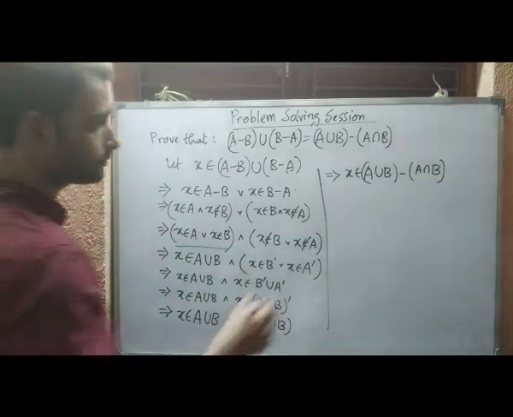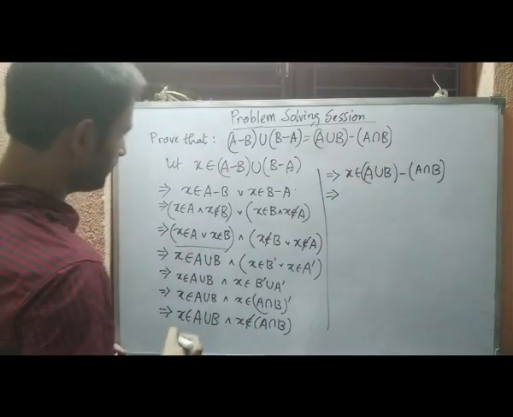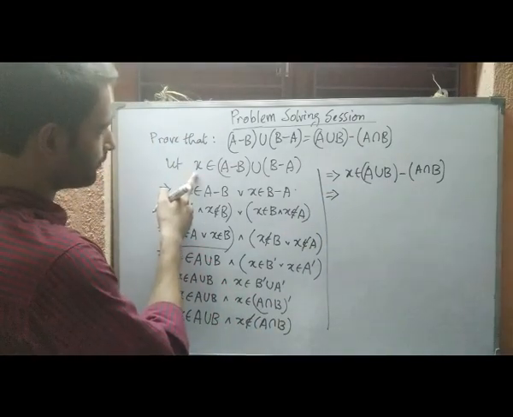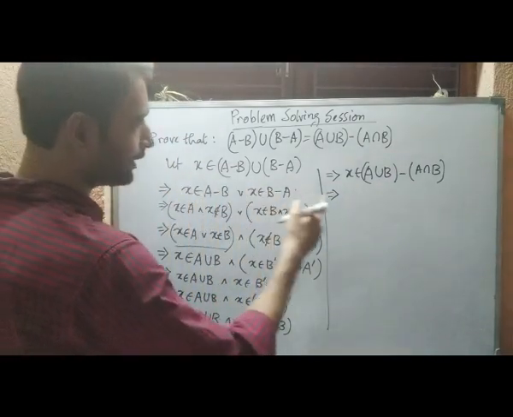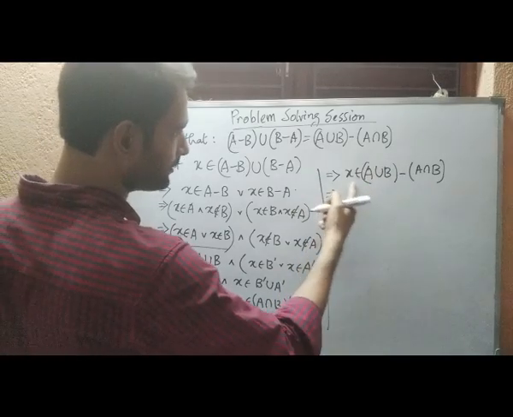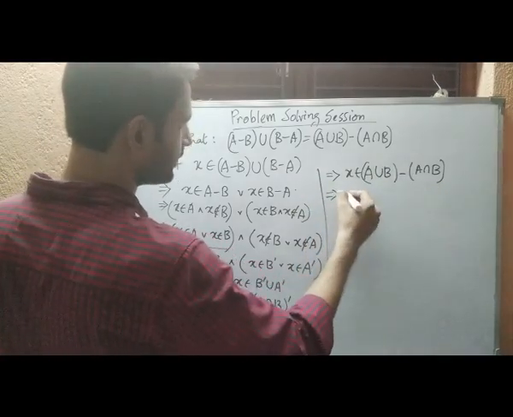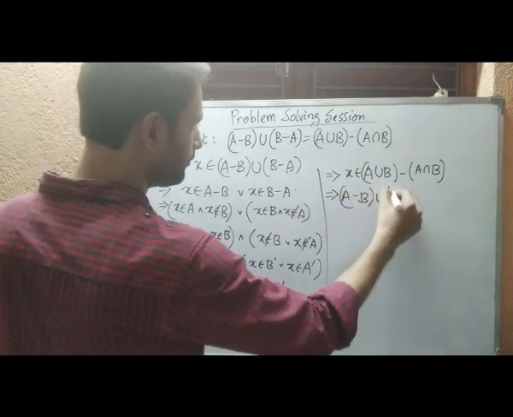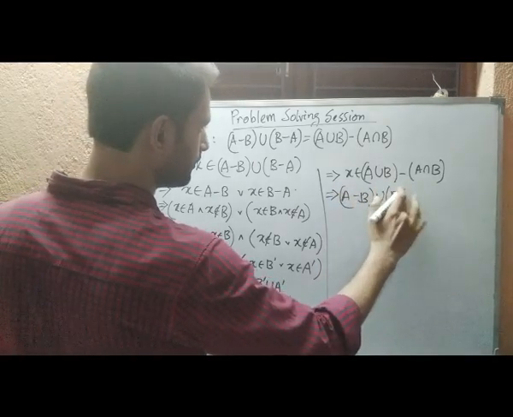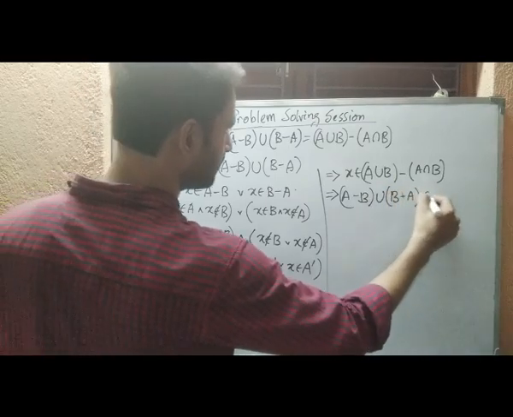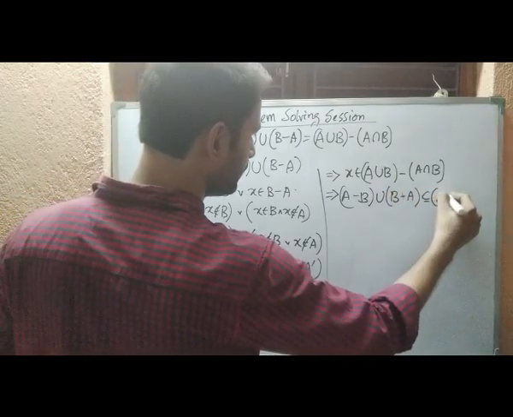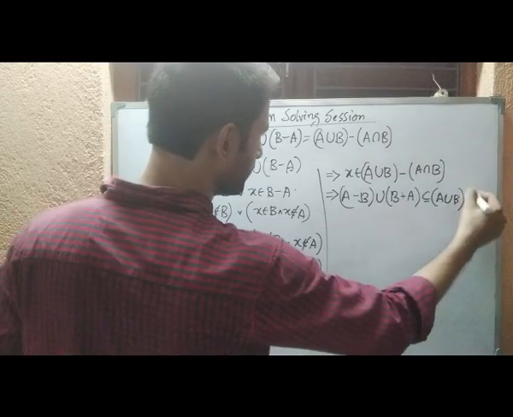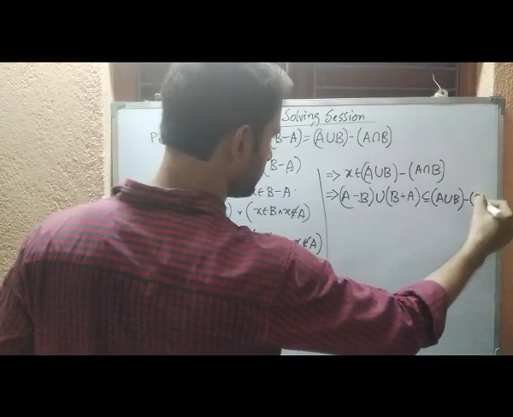Since x was taken from this set, finally we can show that x belongs to this set. So we can say the set (A difference B) union (B difference A) is a subset of (A union B) difference (A intersection B).